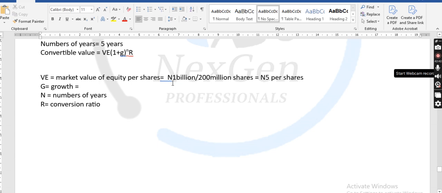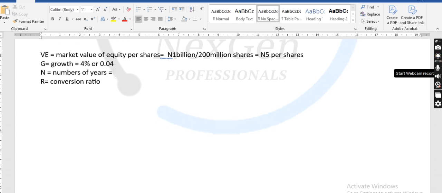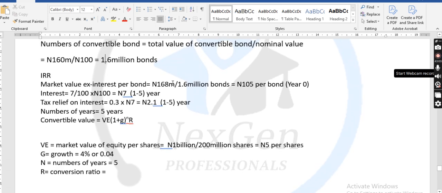Now, the number of years is 5 years. What is the conversion ratio given to us in this question? 19. Now, you can put all this in the formula to get your convertible value, class.